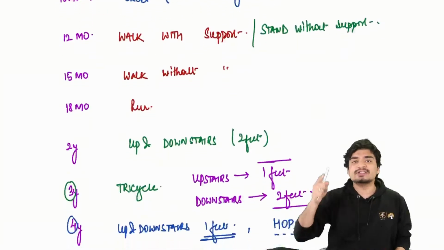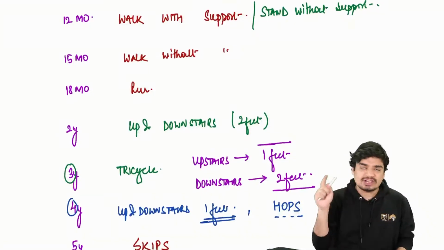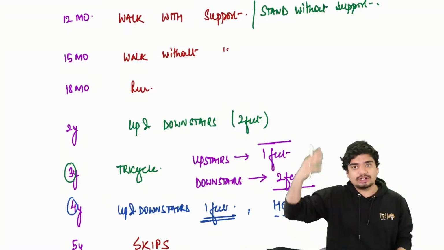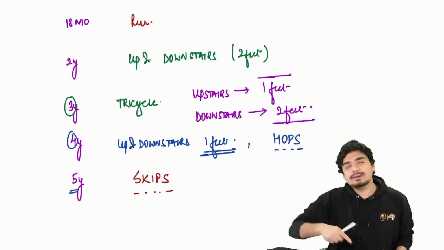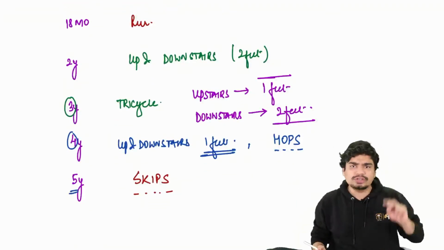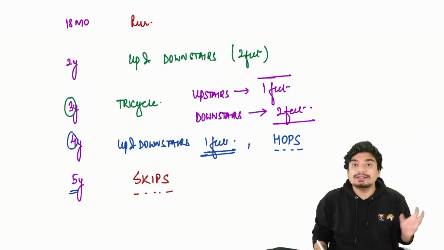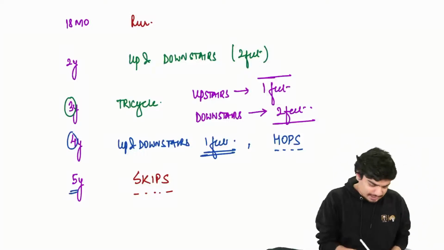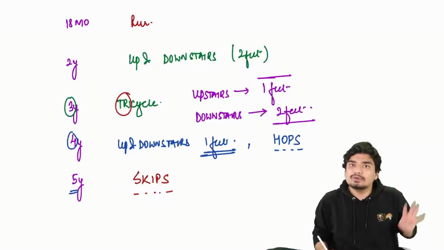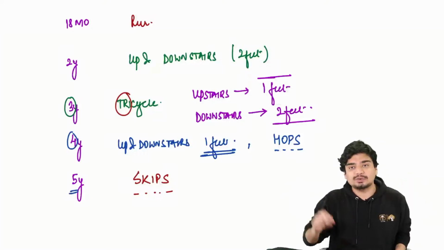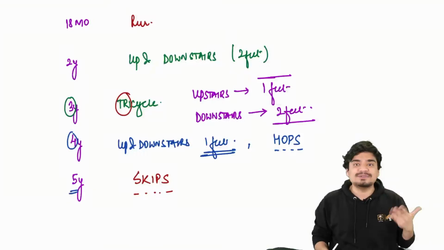At 15 months, child is able to walk without support. 18 months, child is able to run. And 2 years, उड़ना चाहता हूँ. Alright, not obviously fly, but both goes up and downstairs 2 feet at a time. 3 years, upstairs 1 feet, downstairs 2 feet. 3 has 3 in it. Tricycle also has 3 in it. 4 years, 4 letters. Hops has 4 letters. 5 years, 5 letters. Skips has 5 letters.